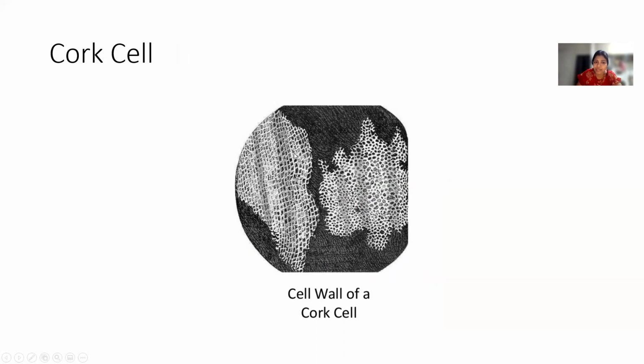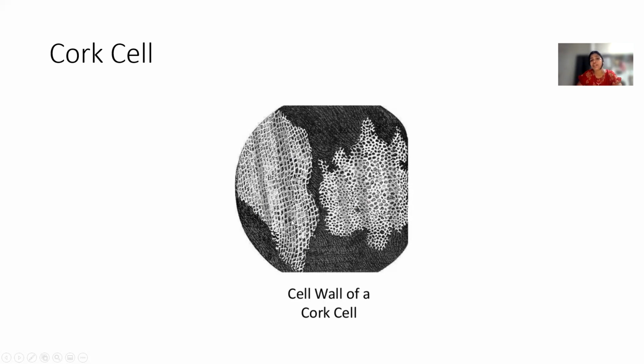All these compartments and box-like structures Robert Hooke named as cells. So he concluded all cork is made up of cells. But he observed all cork cells are empty. So he concluded again that cork cells are dead cells.